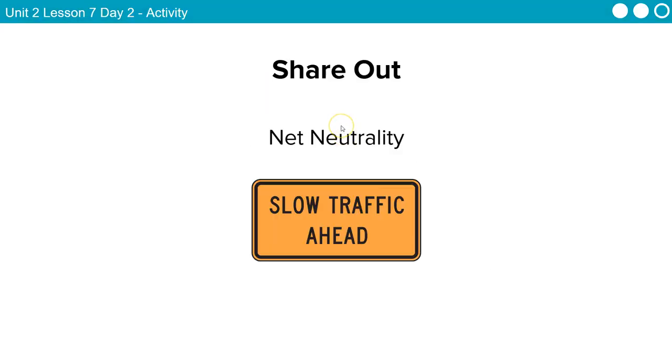And it kind of gets into two more issues. One is net neutrality. So net neutrality is the principle that ISPs should treat all internet data equally without blocking, slowing, or providing certain content. So an ISP is an internet service provider. So we're talking about T-Mobile, Verizon, Comcast, all these companies that are in business to give internet access to individuals.